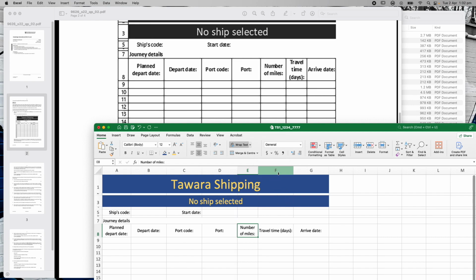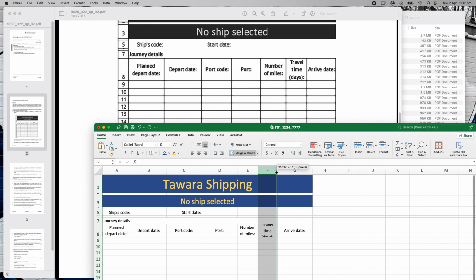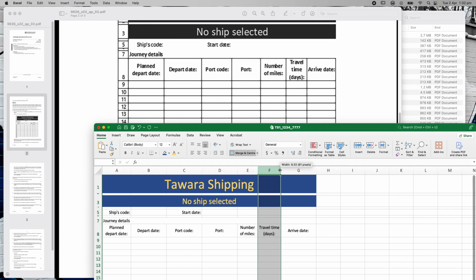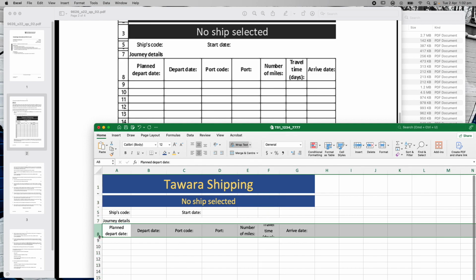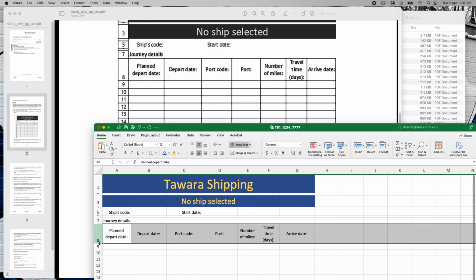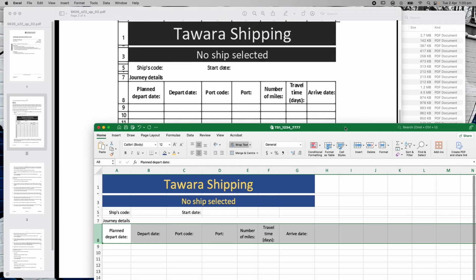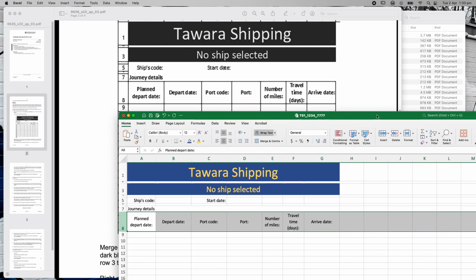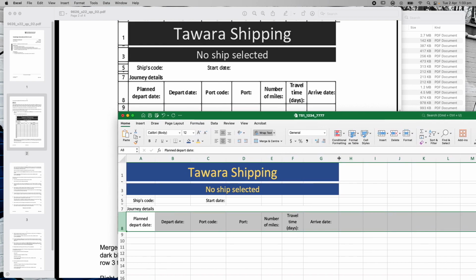There we go. Travel time days has rolled over to one word per line. So I'm going to say, how close can I get to being just so it rolls? There. Now I'm going to click on here and I'm going to have to actually move this down so that I can see all of those things so it looks exactly the same, and that looks better. That's what I was talking about, that the 3 lines of text here gives me a better indication of the size of these cells. I'm actually going to just scroll down here and have another little look. Now I've made mine a similar size, not exact, a similar size, and it's pretty close, right? So if I pull that to there, that's about right.